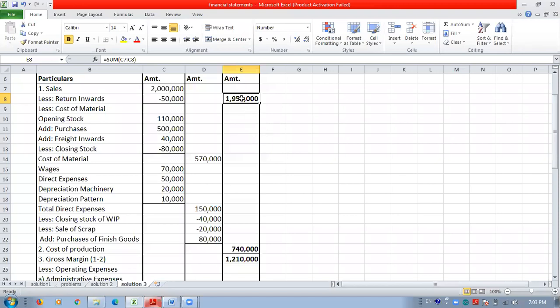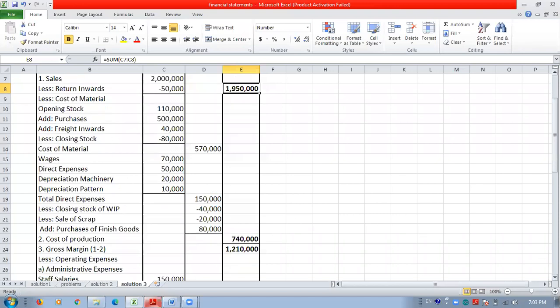After getting this net sale we have to deduct the cost of production. So how is the cost of production formed? Cost of production has items like cost of material, then the wages, then the direct expenses, then the factory expenses. See here, you can see that these items are material related, so it is the cost of material, then this one is the wages, then the direct expenses are added, then the factory expenses are added.